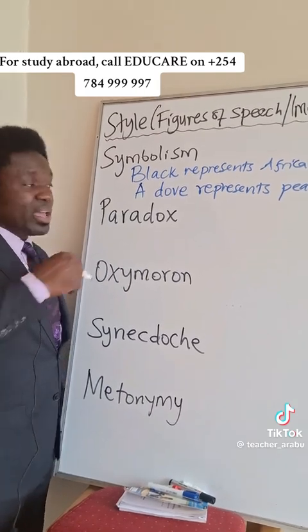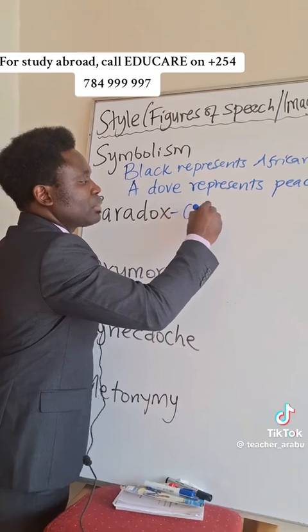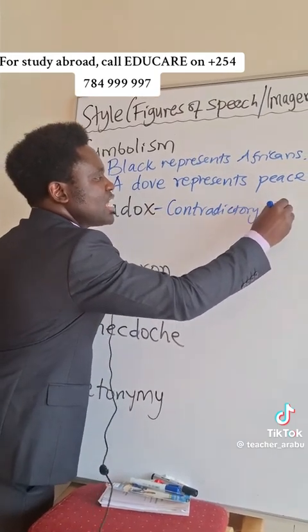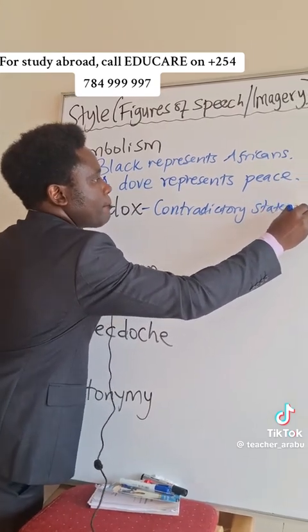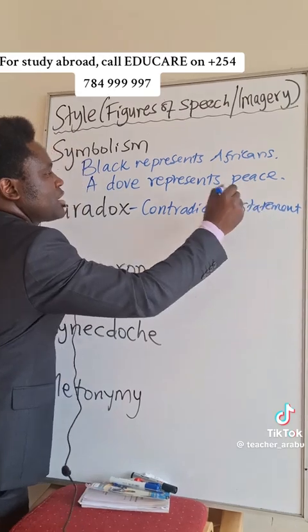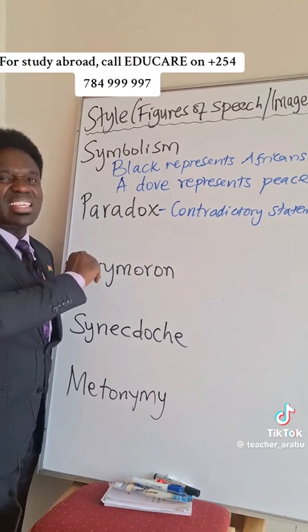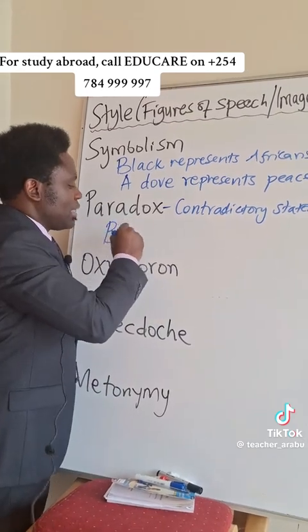Paradox is a case whereby we have a contradictory statement. For example, we could say, the Bible says that blessed are the poor.